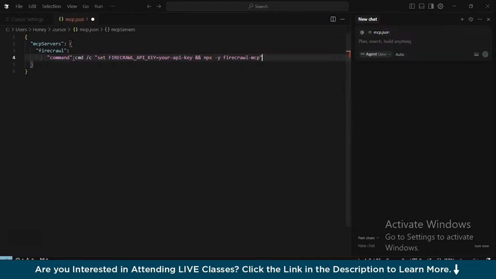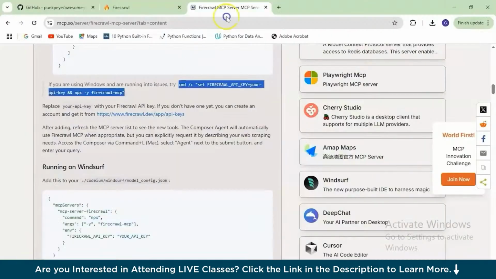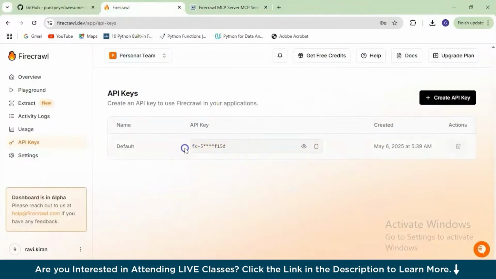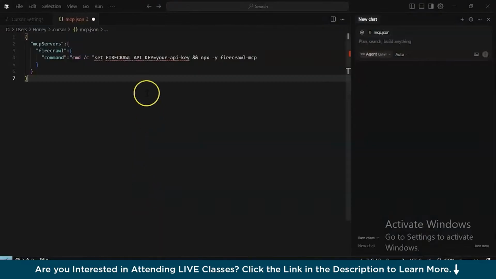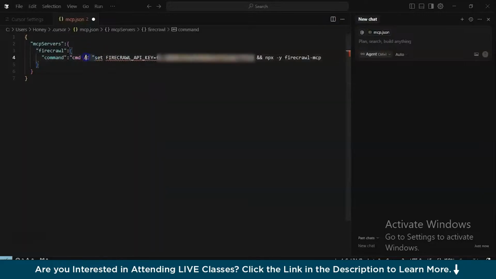Now, there might be some concerns with the code, don't worry. To cross-verify, you can go back to the Firecrawl homepage and compare with the configuration template that they have made available. Let's go back to the Firecrawl window, and at the same time, you can see your API key here. So that's where you need to place your API key. You need to copy the API key and place it where they have mentioned your API key. If you have cross-verified with the configuration code, that's fine. And now you can check the double quotes. That's the one you need to focus on.